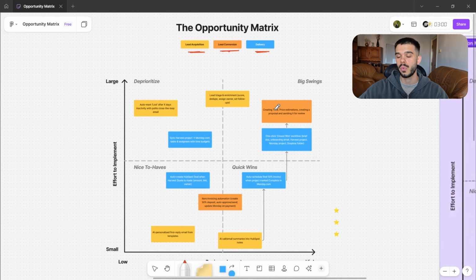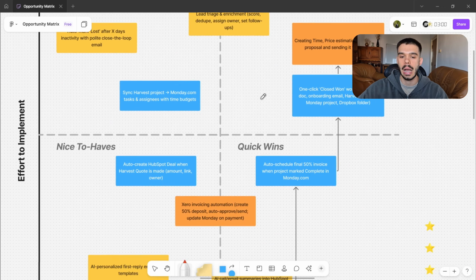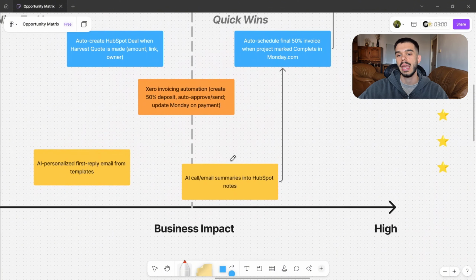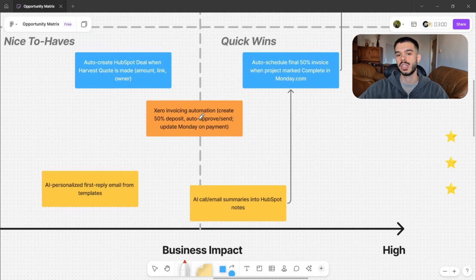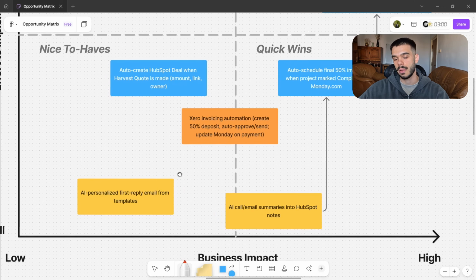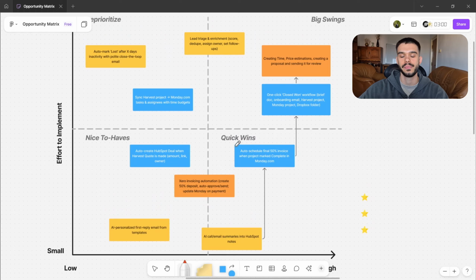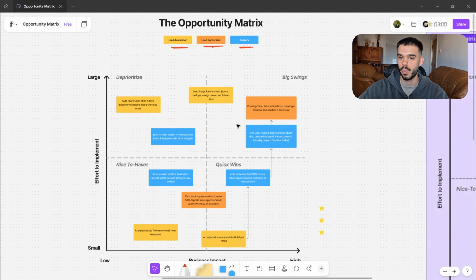For this specific example, we are going to be using a design studio, right? So we have all of these AI projects. We have AI call email summaries into HubSpot notes, zero invoicing automation where we create 50% deposit, auto approve, send, you update Monday on payment, AI personalized first reply email from templates, so on and so forth, right? And first of all, we have categorized them with the color so that we know easier where these AI projects will go into our systems.